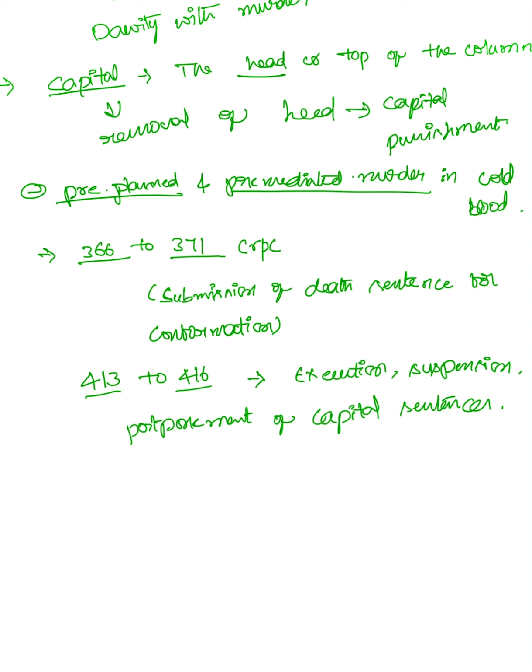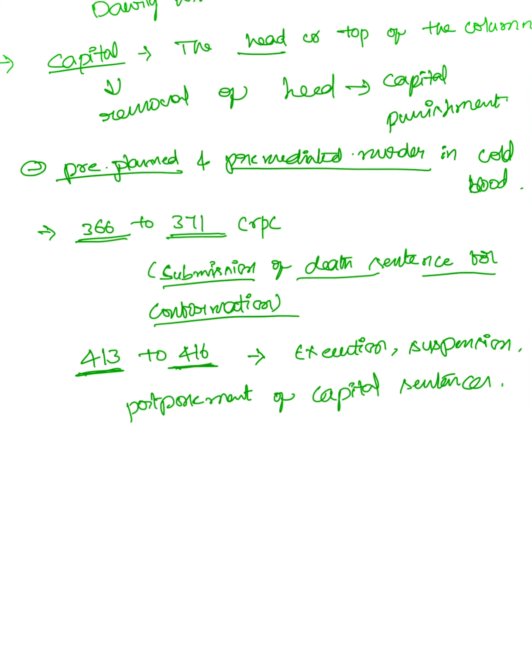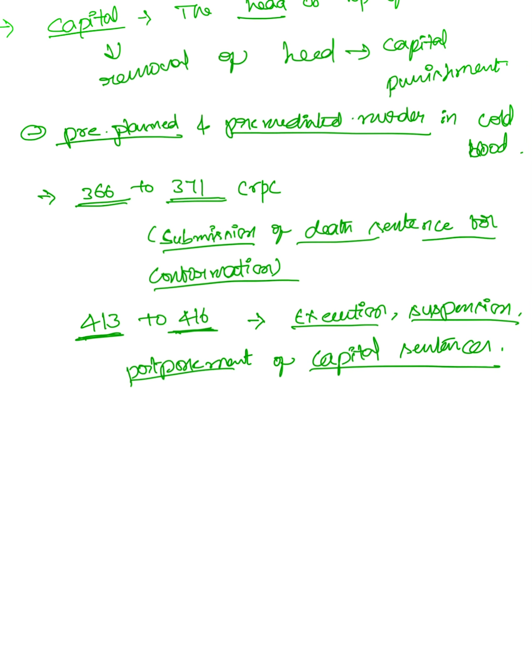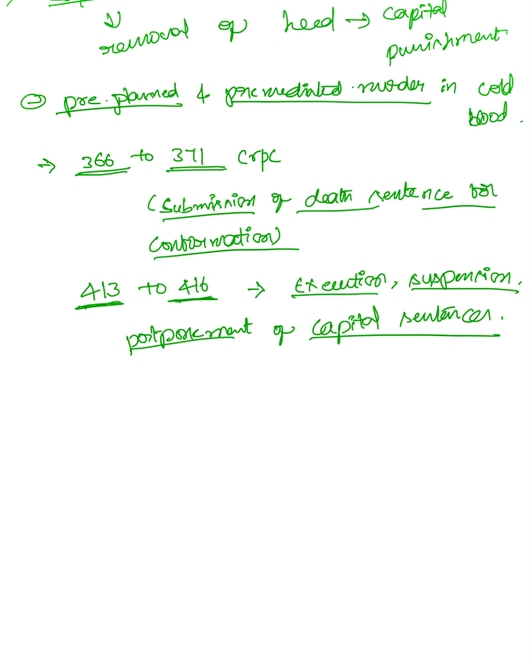Sections 366 to 371 CrPC explain the submission of death sentences for confirmation, and sections 413 to 416 explain the execution, suspension and postponement of capital sentences.